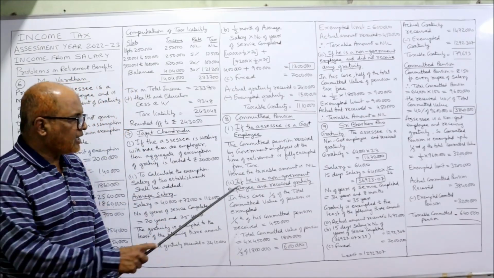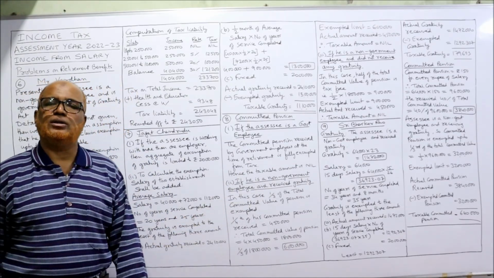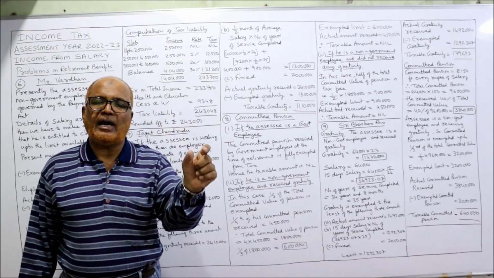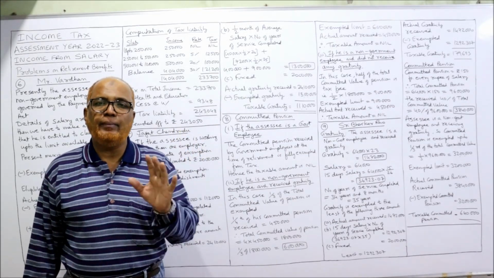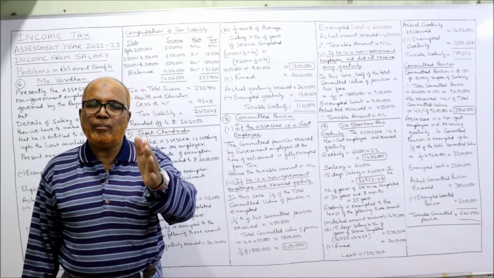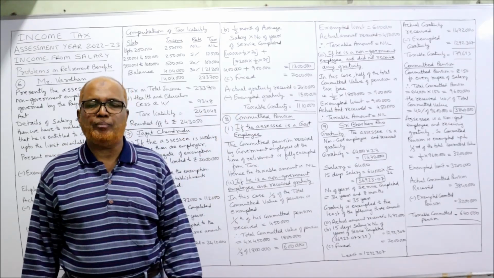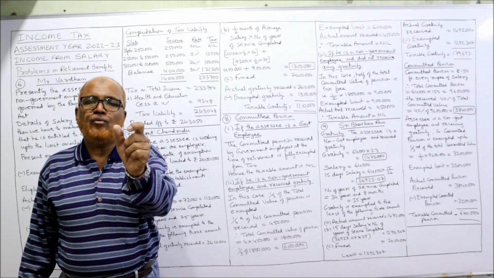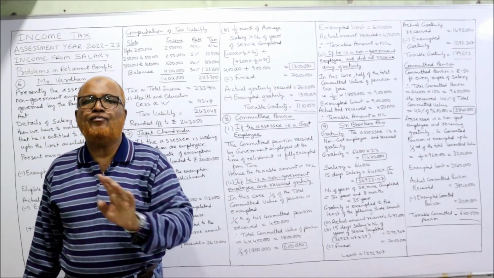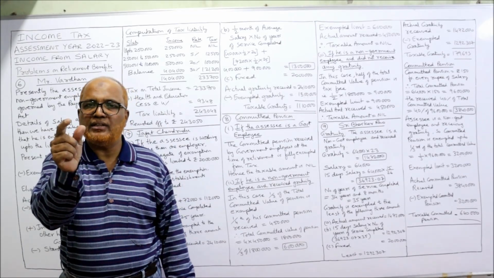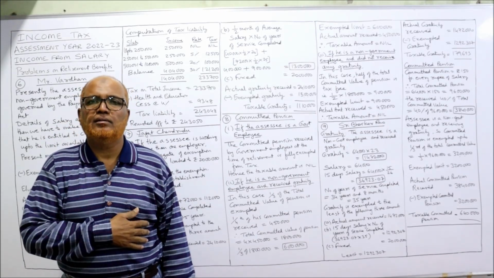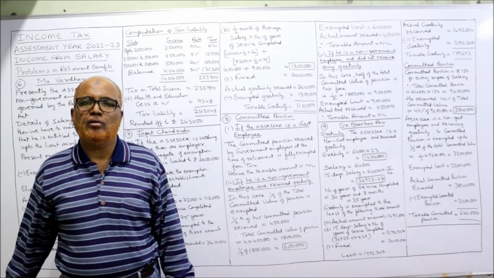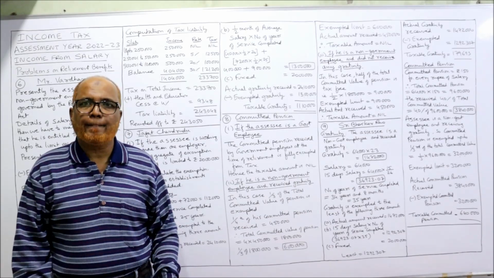First case over. Second case, if he is a non-government employee and received gratuity, in that case, half of the total commuted value of pension is exempted. Limit of exemption is 1/2 of the total commuted value of pension. Total commuted value of pension is not given. What is given is 1/4 he has commuted and received 4,50,000. So this 4,50,000 which he received is 1/4 only. So what is the total commuted pension? 4,50,000 into 4. That is 18 lakh.